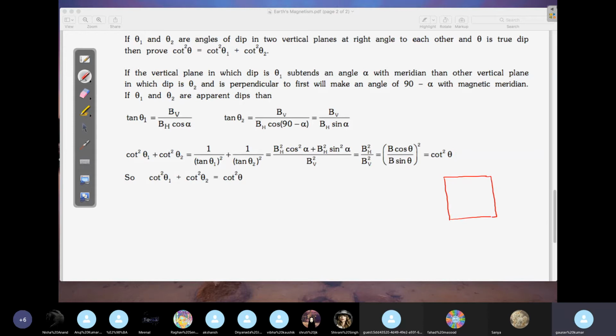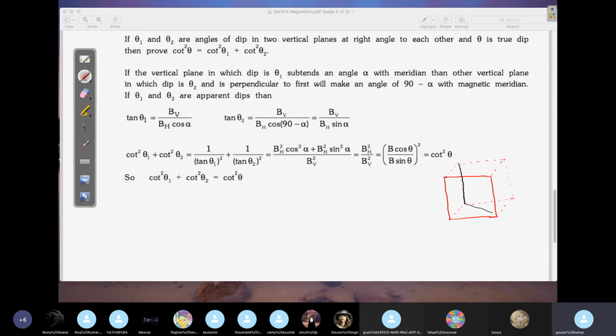Again, I'll draw the room here. Let's say this is your actual magnetic meridian.